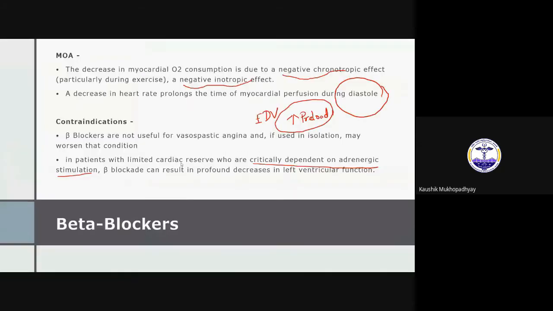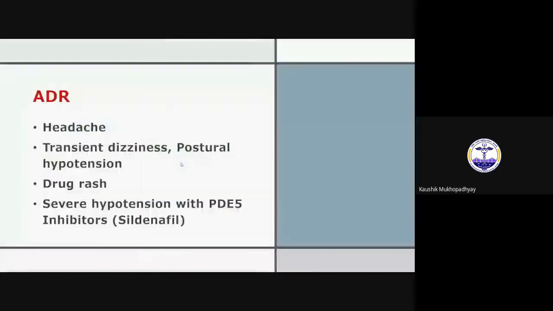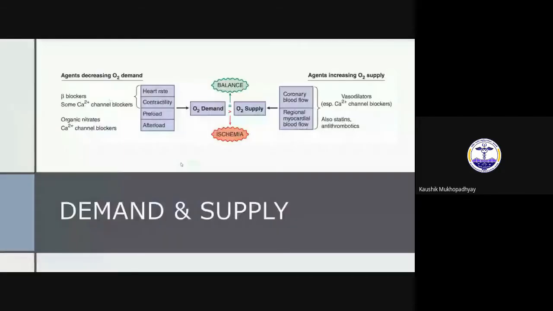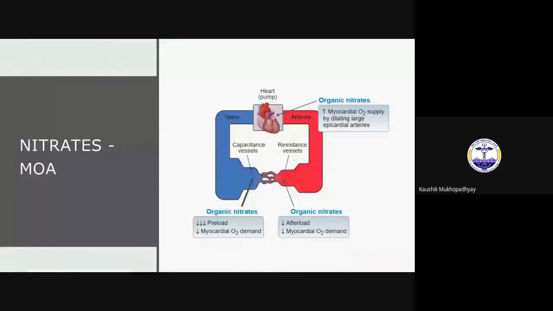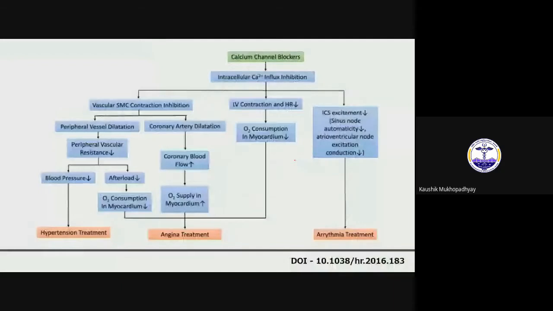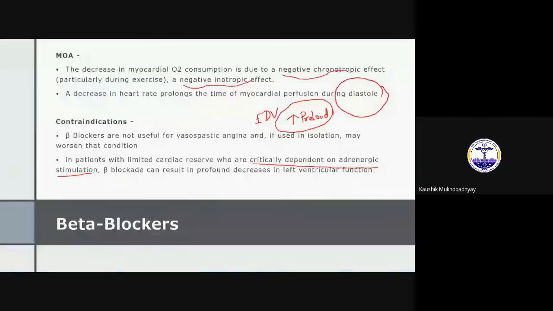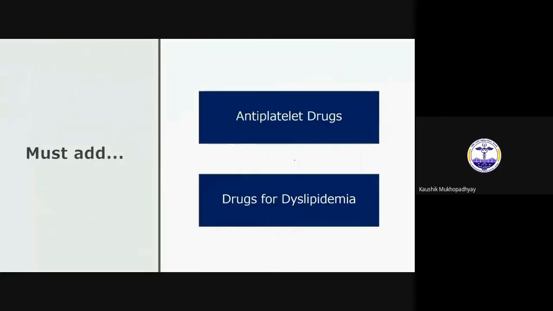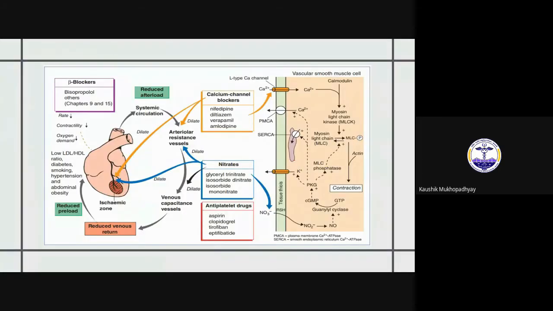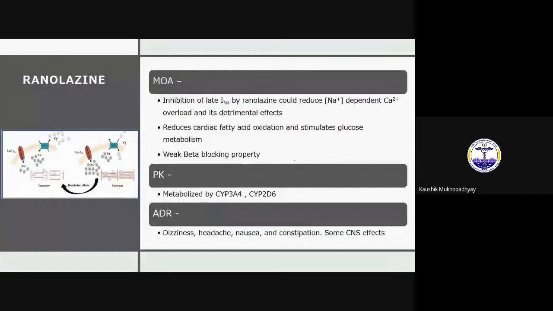Again, we go back to that classification. These 3 and this one, sorry, 4 drugs. We will now go into these miscellaneous 4 drugs, which are not the mainstay of therapy, but if it is not controlled by calcium channel blockers or beta blockers, then we will go to these drugs.